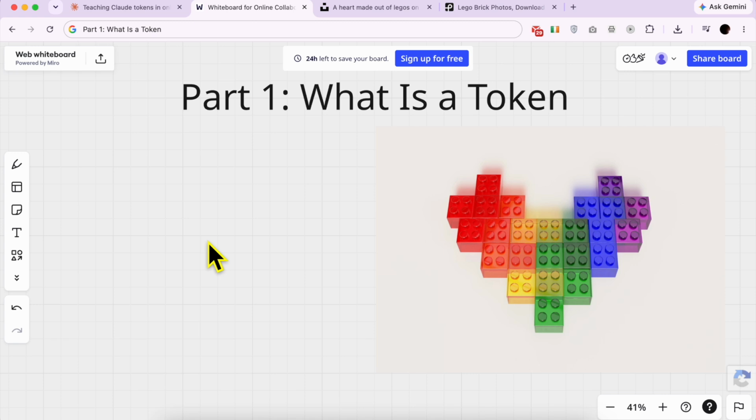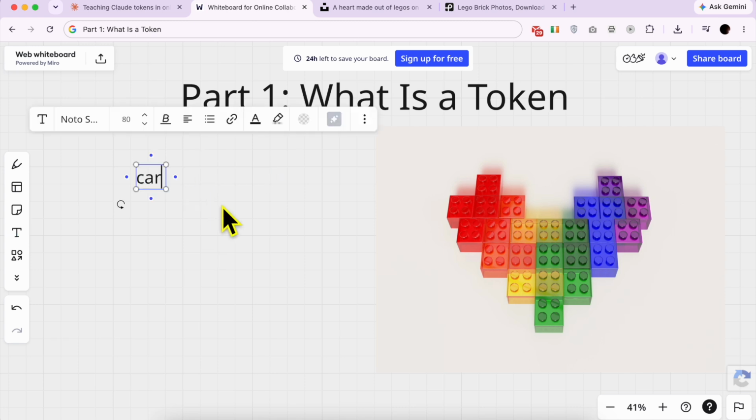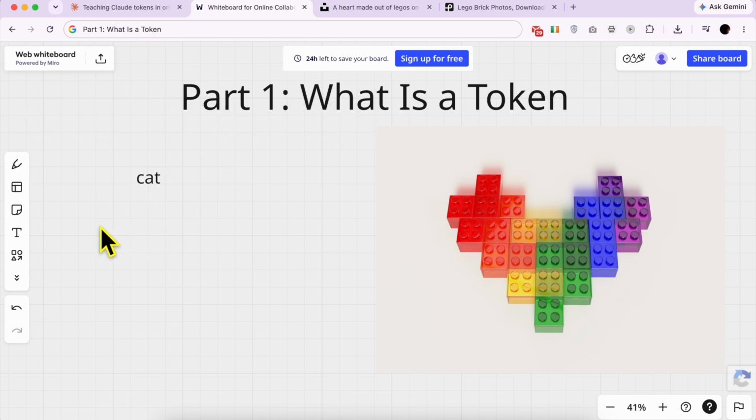Here's one more thing worth knowing. Claude doesn't actually see the bricks as text. Each brick gets turned into a number. A computer only understands numbers, not letters. So cat isn't stored as the letters CAT. It's stored as a number, like 4521. Claude reads a long list of these numbers, and that's how it understands your message.